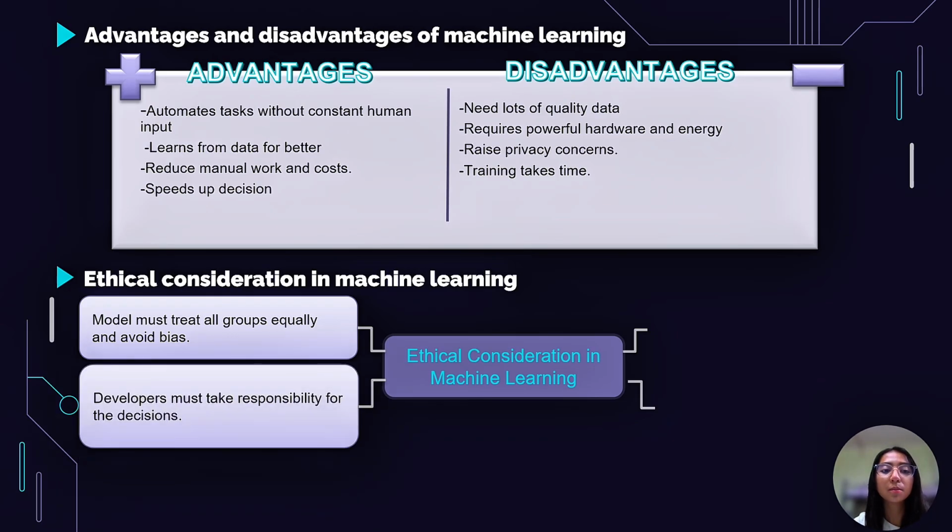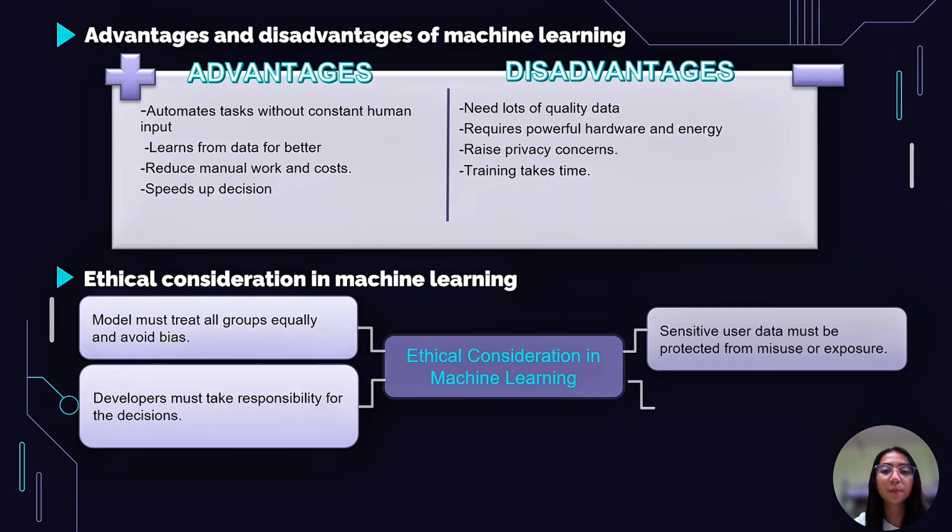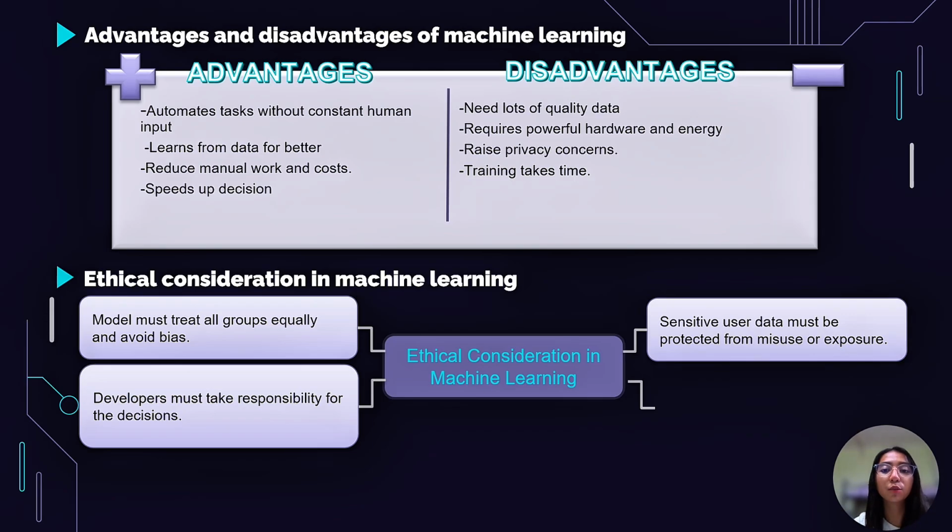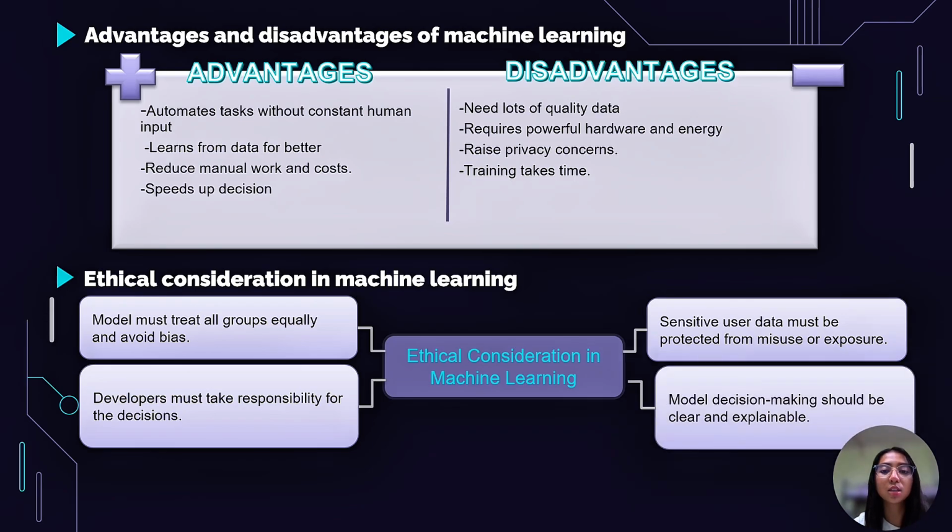The ethical considerations in machine learning are: models must treat all groups equally and avoid bias. Next, developers must take responsibility for the decisions. Sensitive user data must be protected from misuse or exposure. Last but not least, model decision making must be clear and explainable.